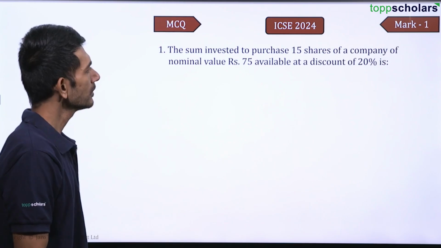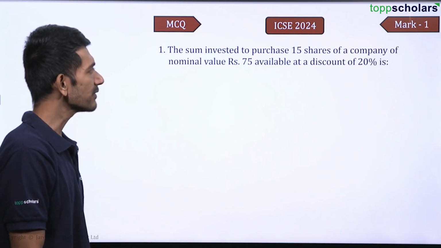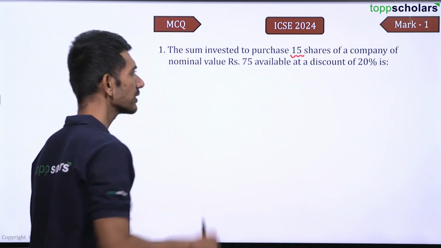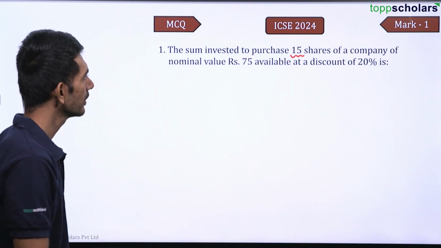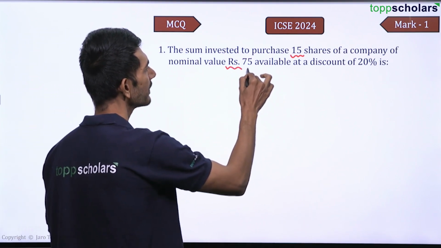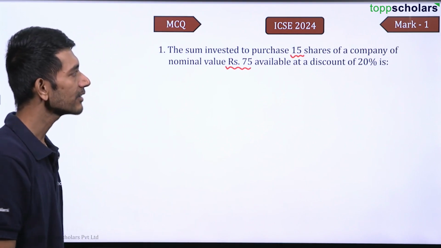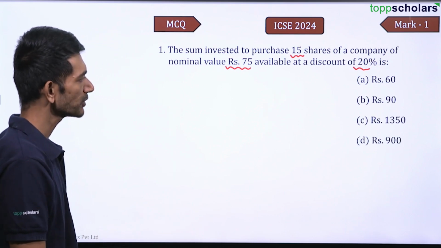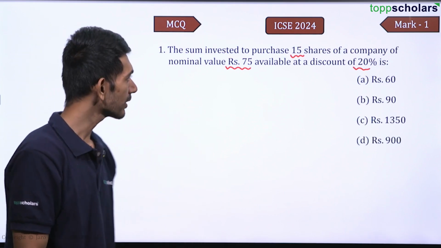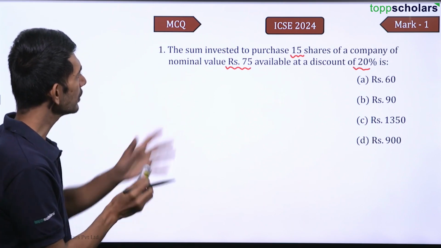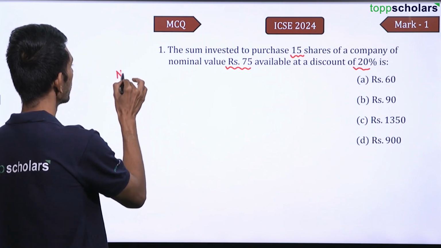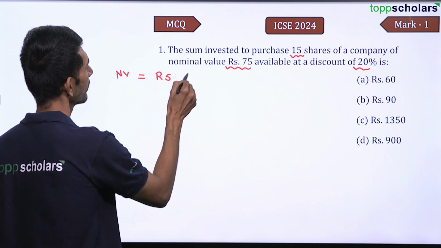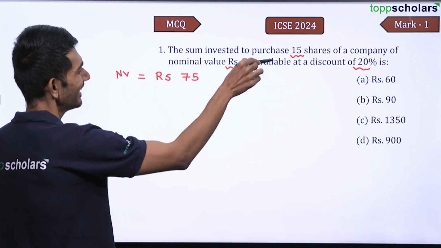Let's continue further. Now the next question says, the sum invested to purchase 15 shares of a company of nominal value rupees 75 available at a discount of 20% is what? The four options are given. This is a very simple question, one marker. Now firstly, the nominal value is given. Nominal value is how much? Rupees 75. Discount is given.